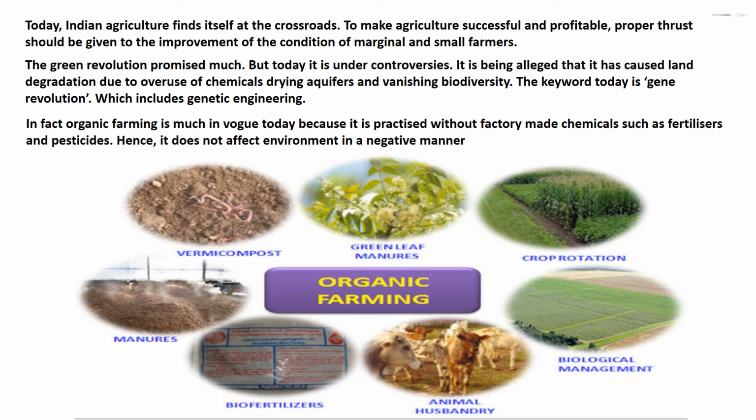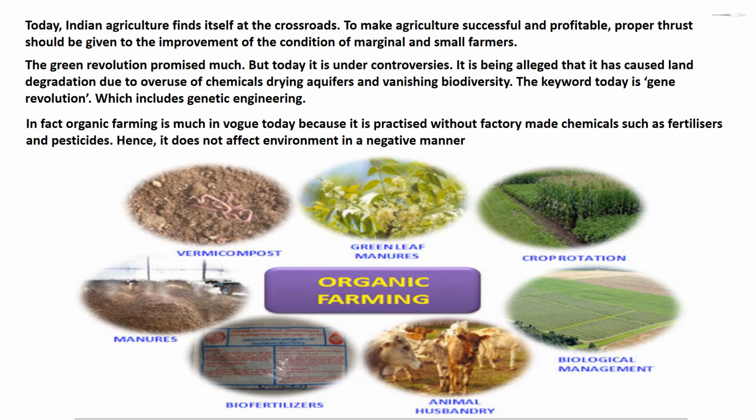To make agriculture successful and profitable, proper thrust should be given to the improvement of the condition of marginal and small farmers. The Green Revolution promised much, but today it is under controversies. It is being alleged that it has caused land degradation due to overuse of chemicals, drying aquifers, and vanishing biodiversity. The keyword today is Gen Revolution, which includes genetic engineering.